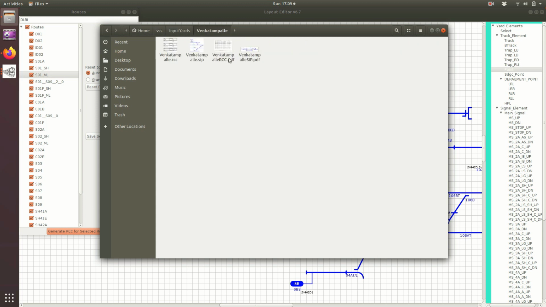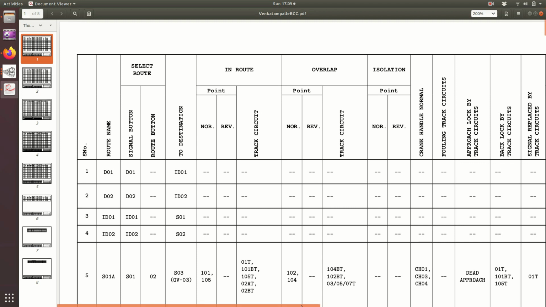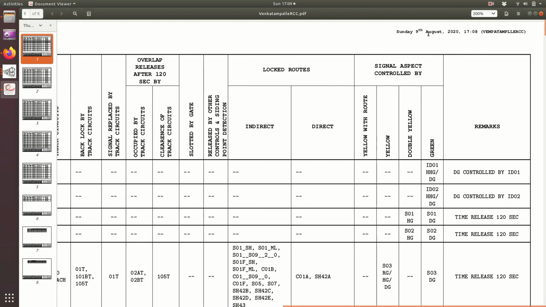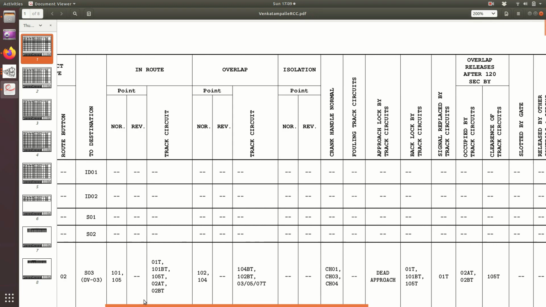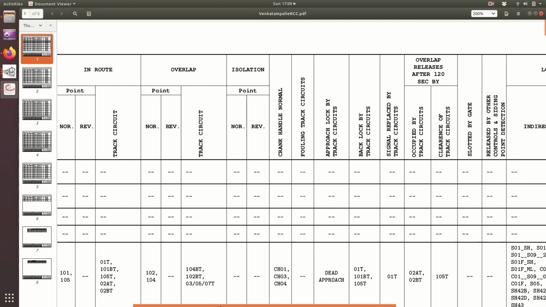Now we can see this PDF, rcc.pdf. This has been generated now. I will open it and I can show with zoom that it has been created just now, Sunday 9th August, 1708, the present time. So it has been just created and the full control table has been generated, and the format used here is the standard format which is approved by the Railway Board for standard drawings.